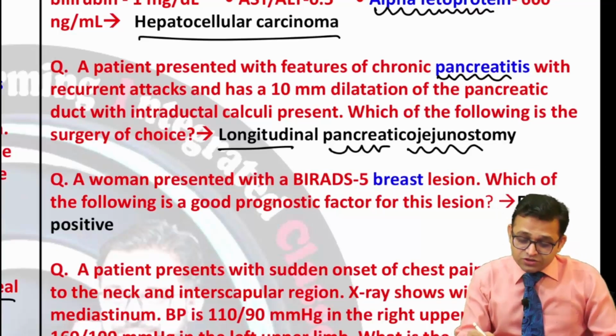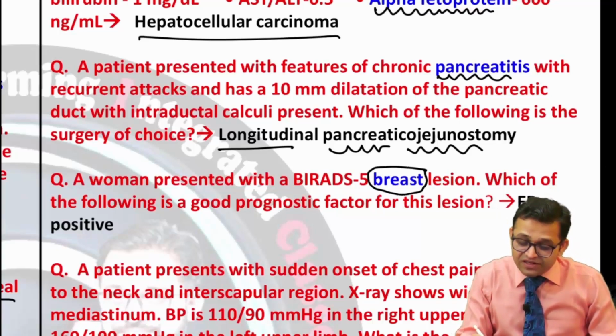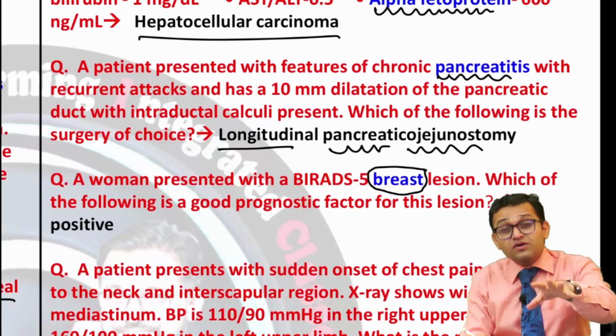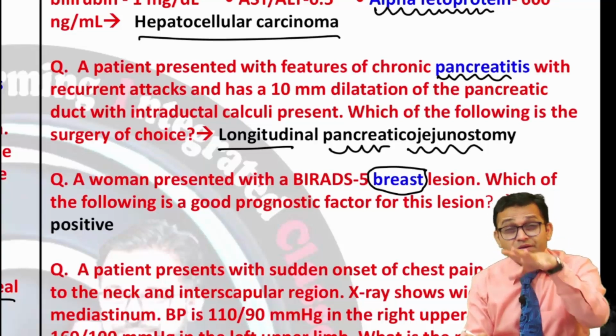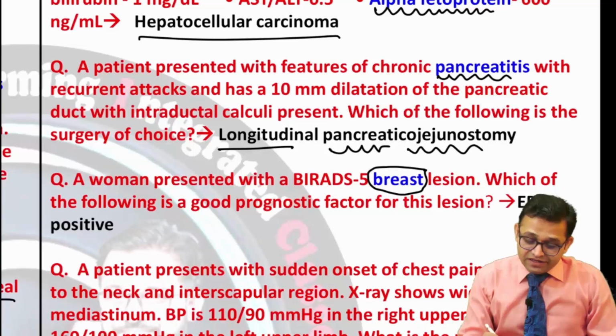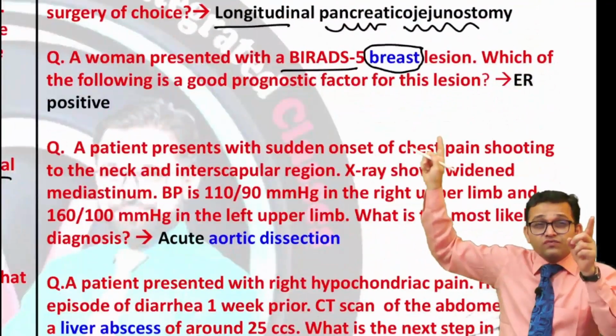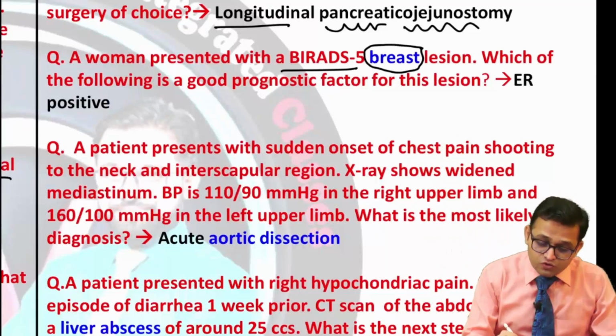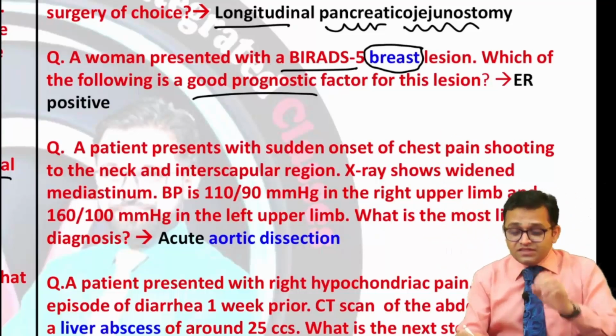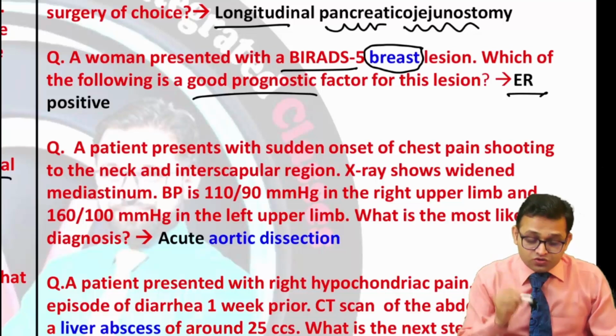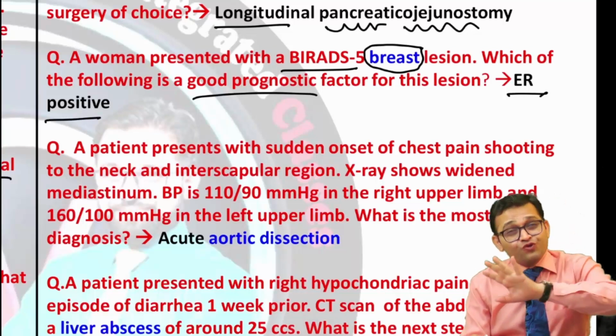Now can you see the next topic, the breast? Definitely breast carcinoma is one of the most common cancers in the world among females. Yes, and it is related with the BIRAT score. BIRAT 5 was given. The question was, which of the following is a good prognostic factor? So you have to learn about the prognostic factor. Yes, that was estrogen receptor positivity. So you have to look for this topic.